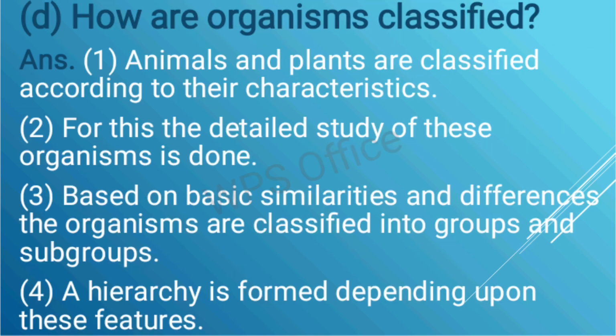How are organisms classified? Animals and plants are classified according to their characteristics. For this, the detailed study of these organisms is done. Based on basic similarities and differences, the organisms are classified into groups and subgroups. A hierarchy is formed depending upon these features. In this way, the organisms are placed in suitable groups and classification is achieved.